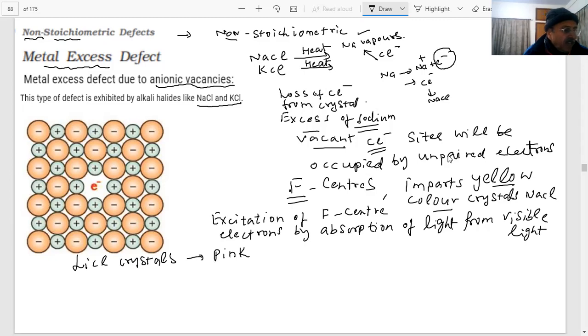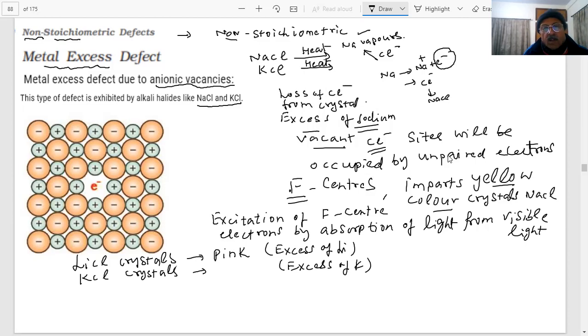The same reason applies. And for excess of potassium in potassium chloride crystals, students, if you heat them in vapors of potassium, there is an excess of potassium, and this is important, a violet or lilac color. This is called violet or lilac color, students.